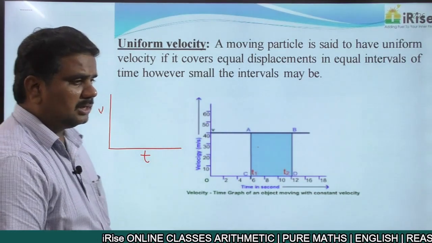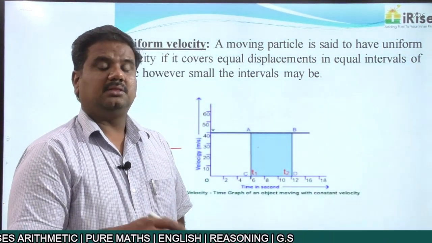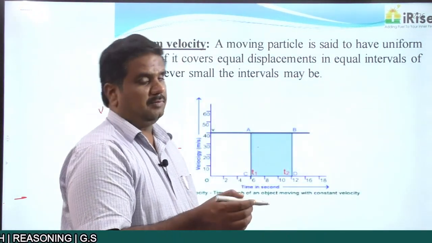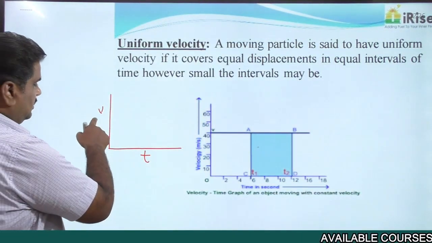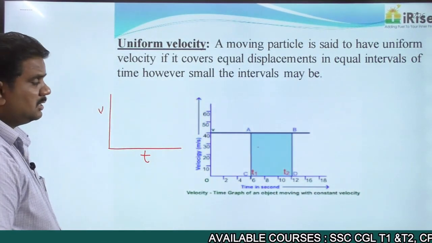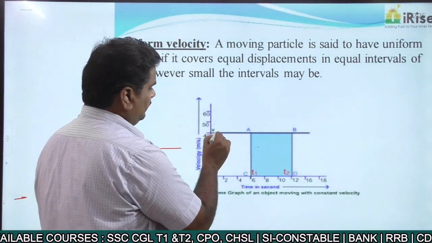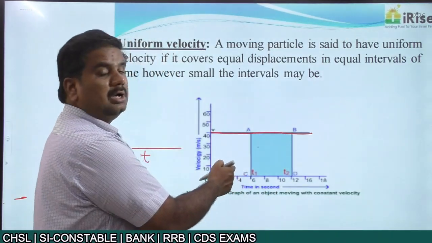The reason for taking time on the x-axis is that with respect to change in time, the velocity of an object is changing. That is the reason why time is taken on the x-axis and velocity is taken on the y-axis. When you draw a graph between time and velocity, the graph is always a straight line parallel to the x-axis.